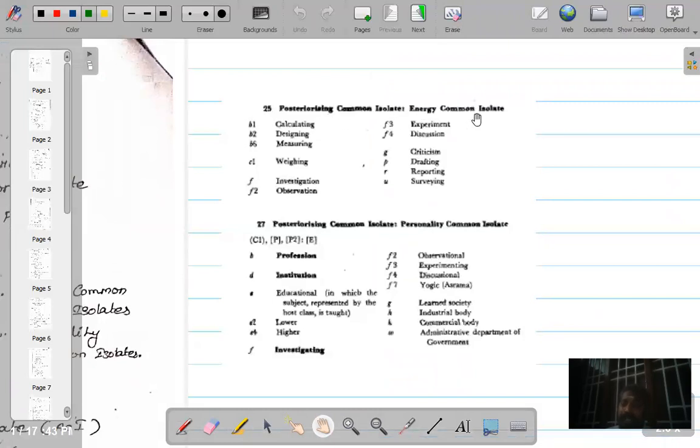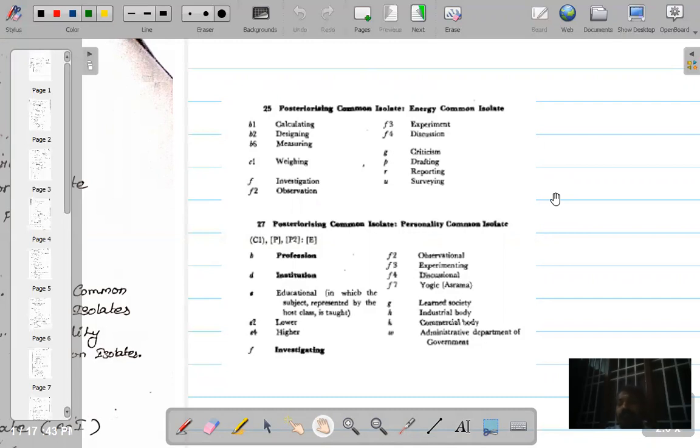Okay. Then if we come to the other part, we have PCI. We have PCI, energy common isolates. For example, calculating, designing, measuring, weighing, investigating, experimenting, criticizing, drafting, reporting, surveying. Okay. For example, there's a topic called Survey of Indian Libraries. What is the number for Indian libraries? 2.44.